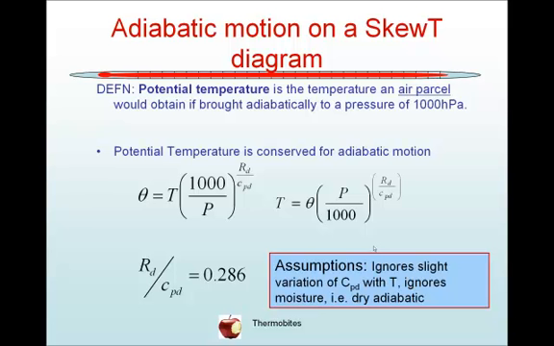R_D on C_PD is 0.286. It ignores slight variations of C_PD with temperature, and it ignores moisture. So it's purely dry adiabatic motion in this case. We'll extend that later on.